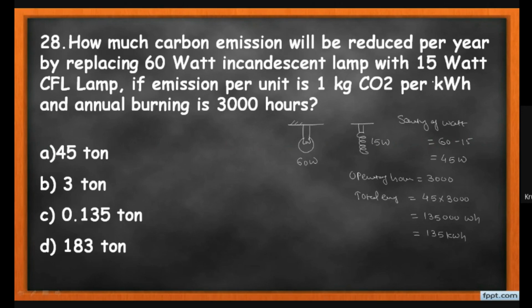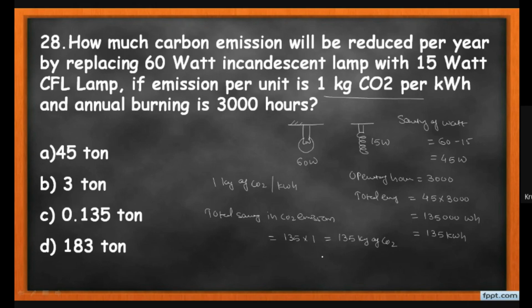And students, here the rate of emission is given, 1 kg of CO2 per kWh. So total saving in CO2 emission is 135 kWh into 1, so that will give you 135 kg of CO2 emissions saved.